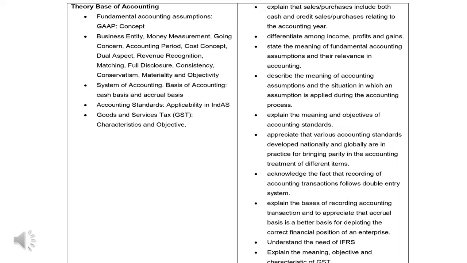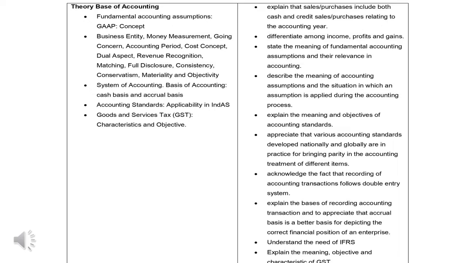Secondly, system of accounting. Accounting follows two types of systems. One is cash basis, second is accrual basis. And the second last topic from this slide is accounting standards. These standards provide us the guidelines to frame our accounting as per government's guidelines.